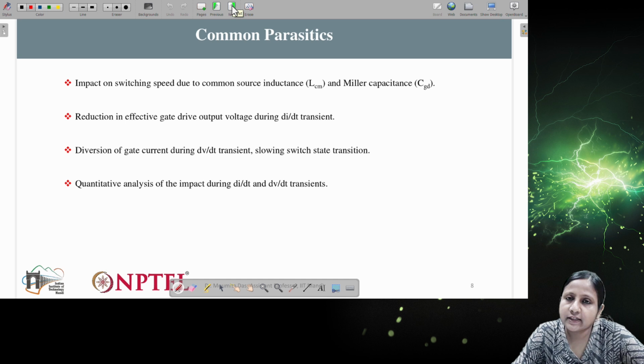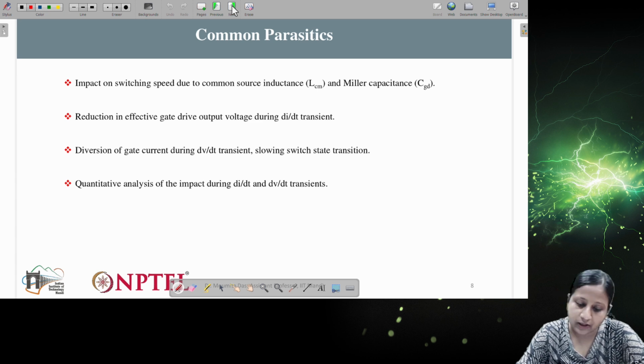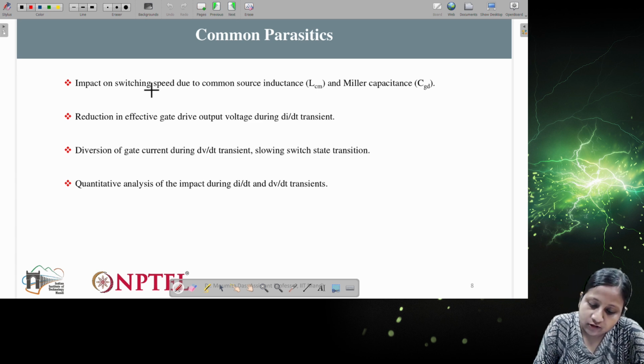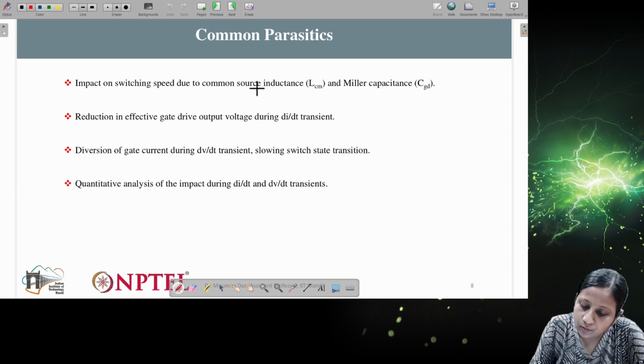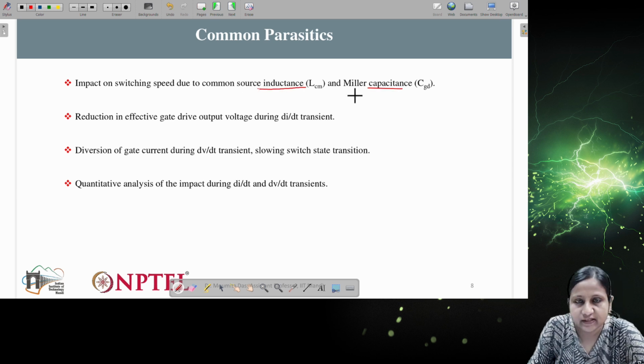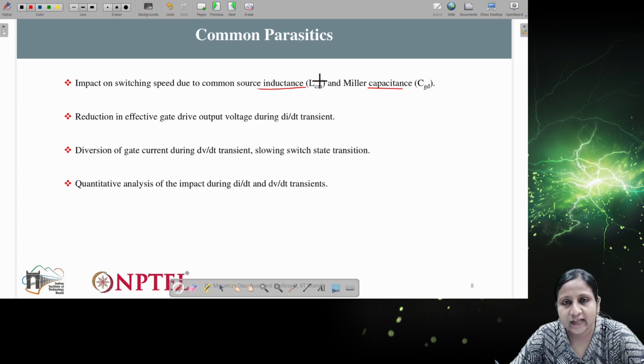Now these are with respect to the separate parasitics present in the gate loop and the power loop. Then there will also be some common parasitics present between the gate loop and the power loop. So what are those common parasitics? The impact on the switching speed is due to the common source inductance and the Miller capacitance. This common source inductance, which you have seen, is connected between the source terminal of the device and the ground terminal of the gate.